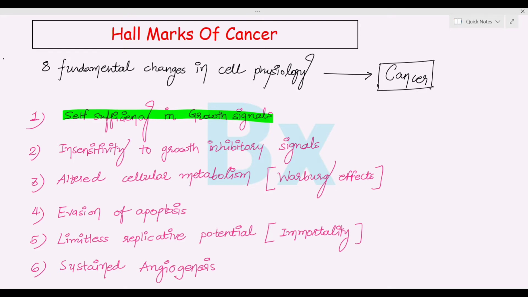Oncogenes are the cancer proteins. They are responsible for the cancer. So oncogenes transcribe the oncoproteins, and those oncoproteins are responsible for the self-sufficiency of the growth signals.